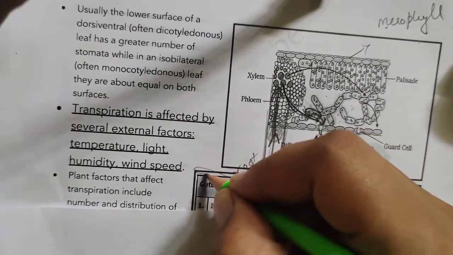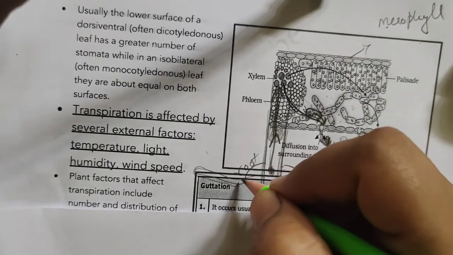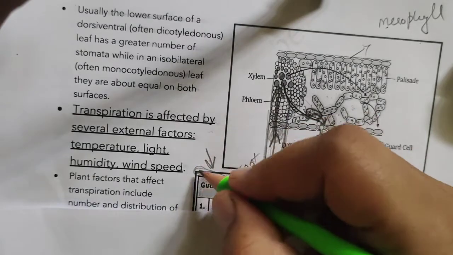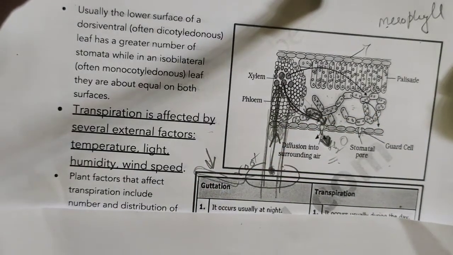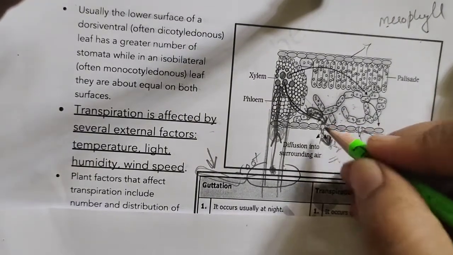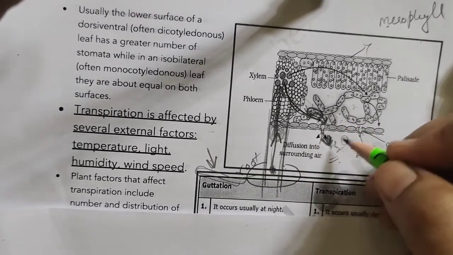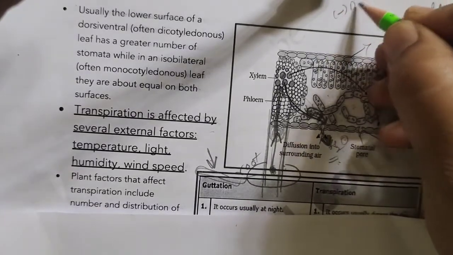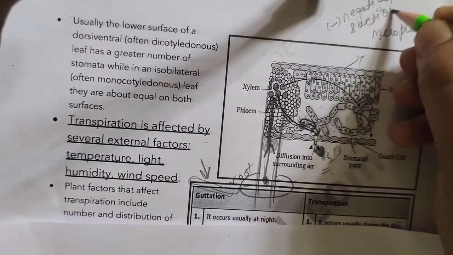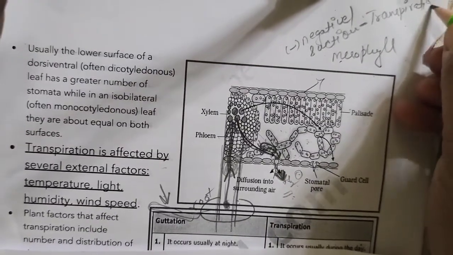And thus a negative force is created, and this negative force will be effective till the roots. So as a result, water will be absorbed from the soil into the roots. And it is just the suction force created due to the loss of water in the form of water vapor, and the suction force is called transpiration pull, or it is also a negative force. So this negative force is also called suction force, and this suction force is also called the transpiration pull.